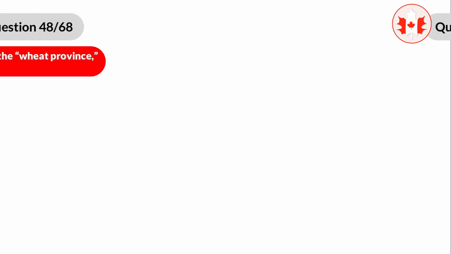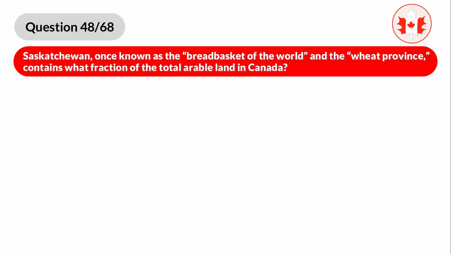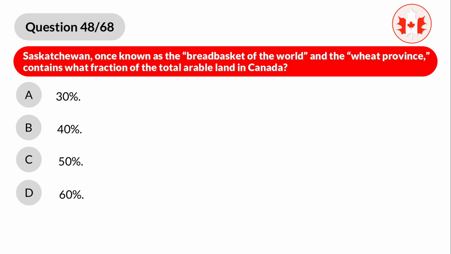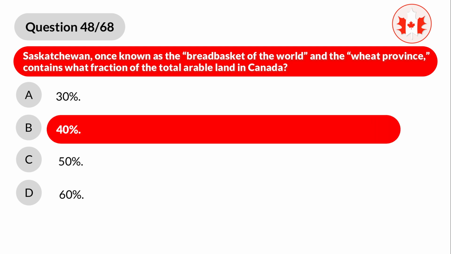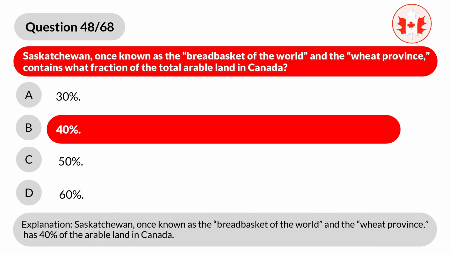Question 48. Saskatchewan, once known as the breadbasket of the world and the wheat province, contains what fraction of the total arable land in Canada? A. 30%. B. 40%. C. 50%. D. 60%. Correct answer is B. 40%. Explanation. Saskatchewan, once known as the breadbasket of the world and the wheat province, has 40% of the arable land in Canada.